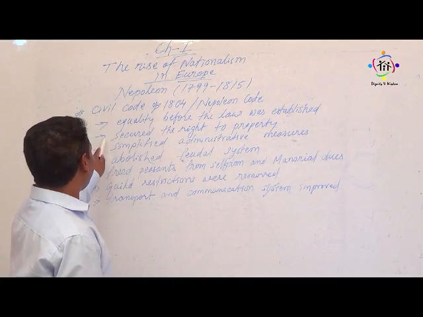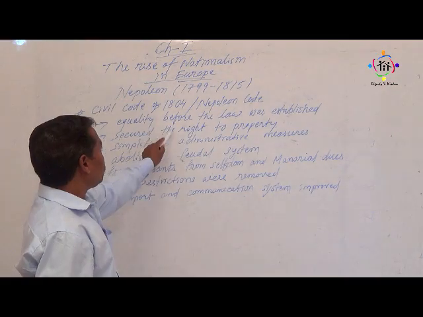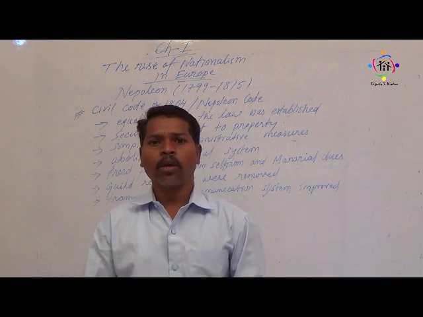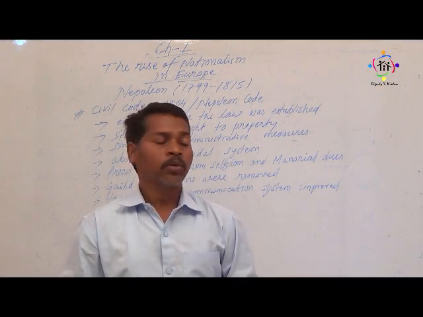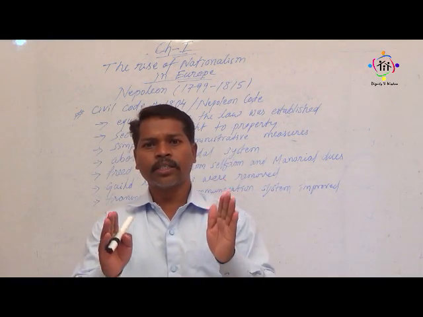And the second thing, we can see, is securing the right to property. What do you mean by securing the right to property? Dear students, remember that.